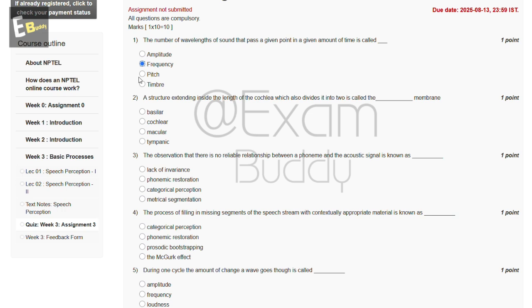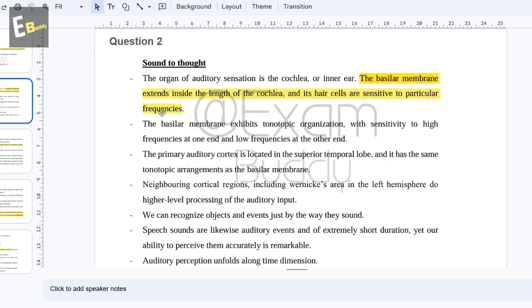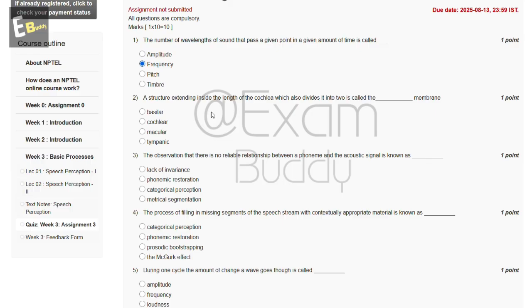Now the second question: a structure extending inside the length of the cochlea, which is also divided into two, is called the dash membrane. The options are basilar, cochlear, macular, tympanic. Let's check the answer of the second question. The basilar membrane extends inside the length of the cochlea and its hair cells are sensitive to particular frequencies. So the answer of the second question is A, basilar.